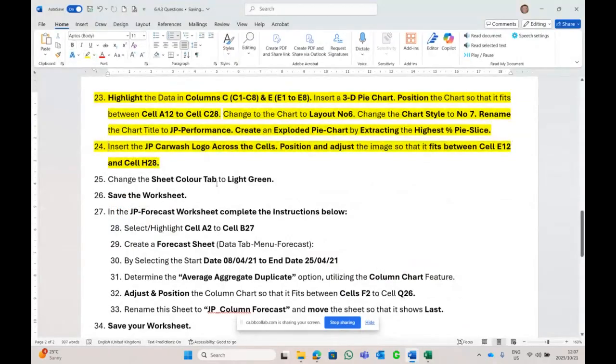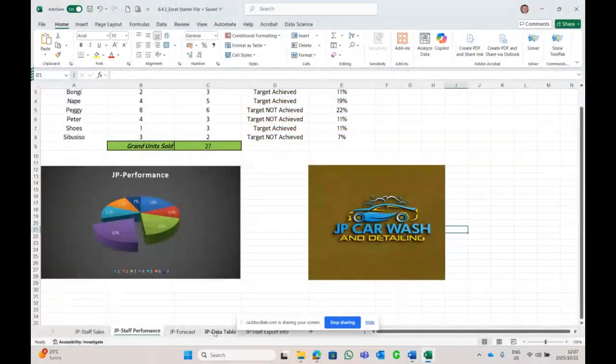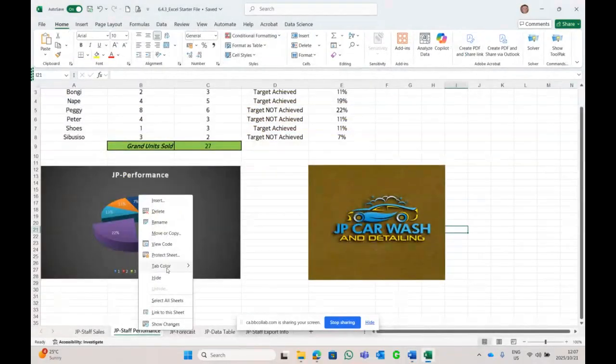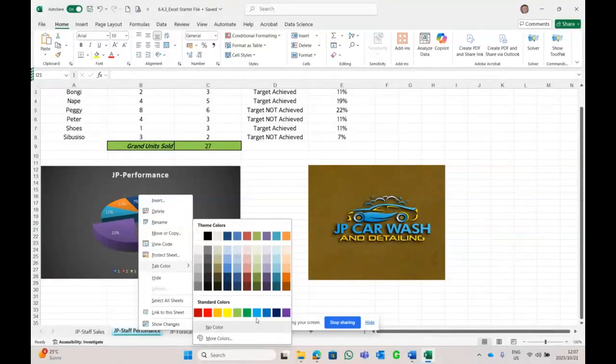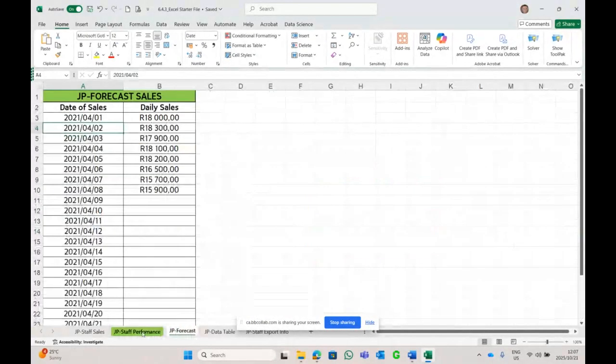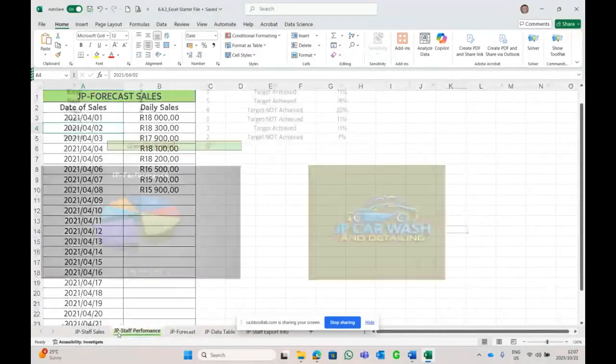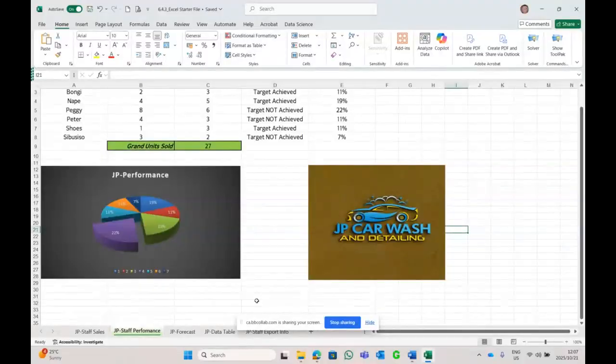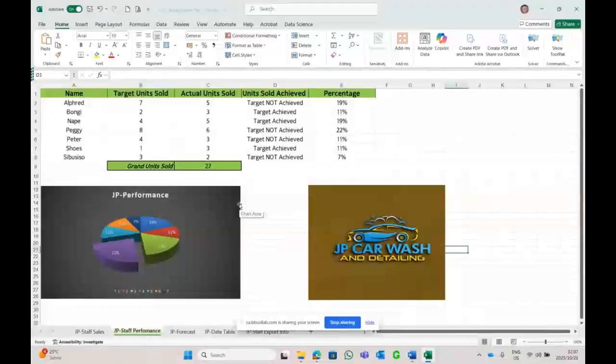And change the sheet color tab to light green of this performance worksheet. Let's see. Performance. Right click. Tab color to a green. If I click on there, there's the green color, which looks similar to that color. Okay, so this sheet is done, people.